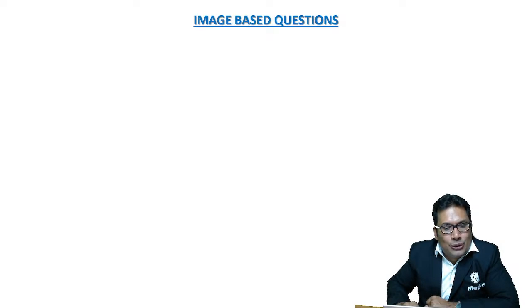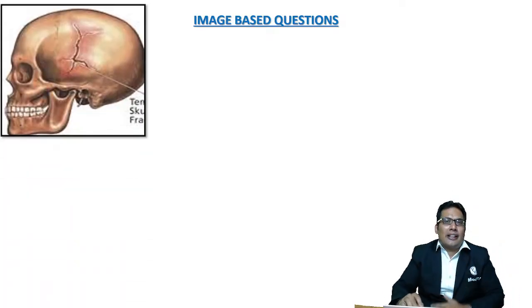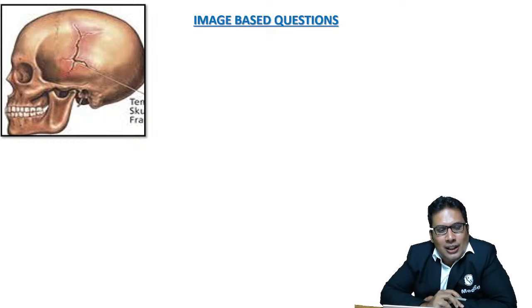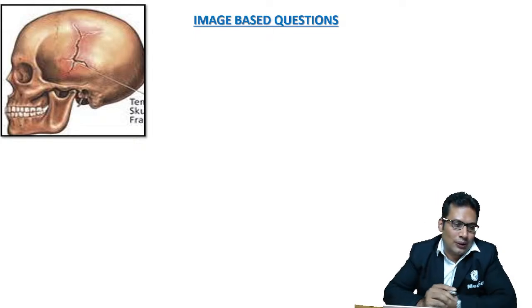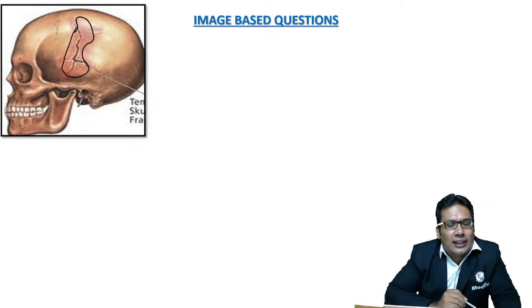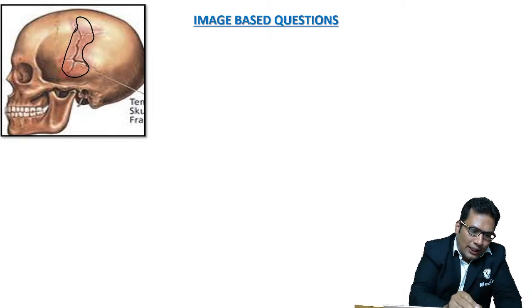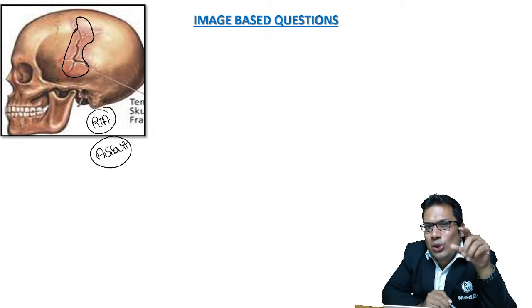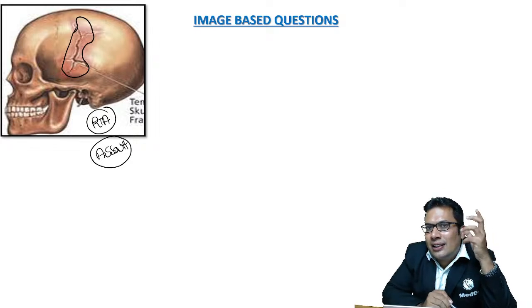Let's make it interactive. Now look at this, some image based question. Look at this. There is a fracture. What is this fracture known as? My dear student, this can be asked in your exam. There is a fracture of the skull, and you can see there is a fracture involving the temporal bone, which is irregular in nature. It can be caused by road traffic accident. It can be caused by assault. It is the most common fracture. It has an irregular course. It involves only the outer table. It is difficult to recognize on X-ray.